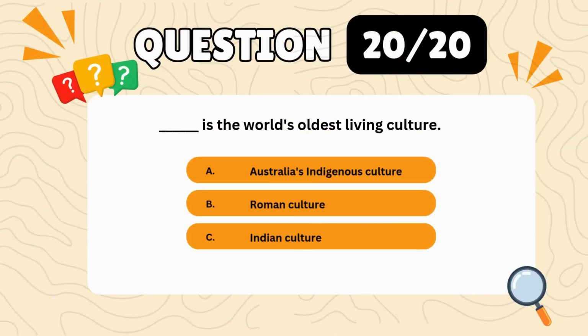Question 20. What is the world's oldest living culture? A. Australia's Indigenous culture. B. Roman culture. C. Indian culture. Correct answer, A. Australia's Indigenous culture.